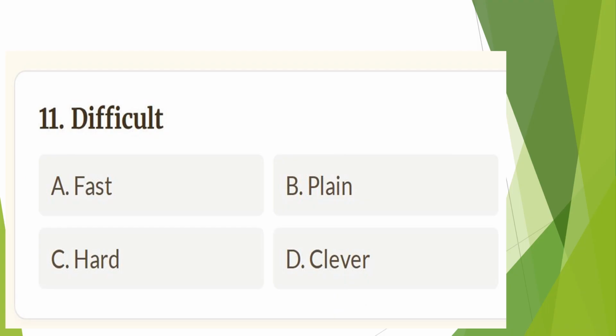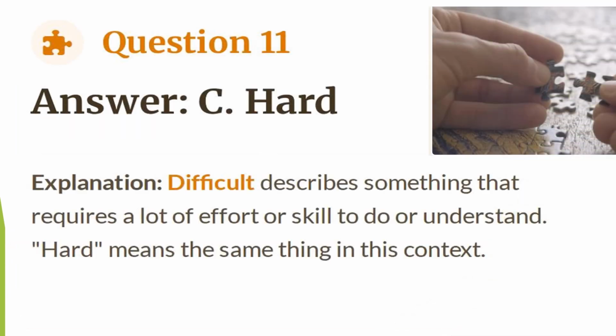11. Difficult. A. Fast, B. Plain, C. Hard, D. Clever. Answer C. Hard. Explanation: difficult describes something that requires a lot of effort or skill to do or understand. Hard means the same thing.